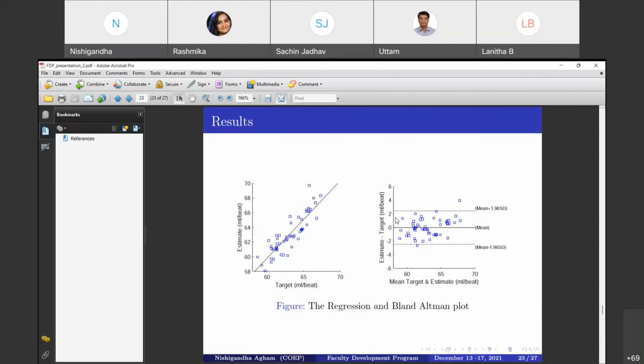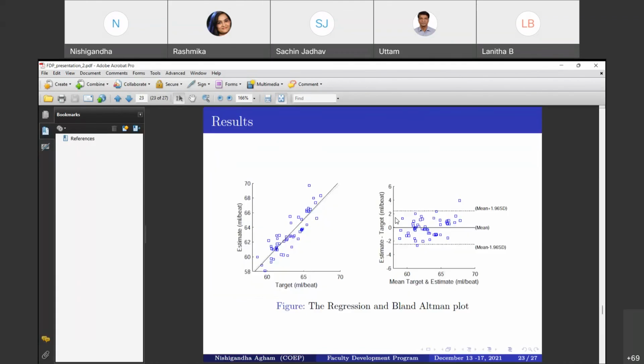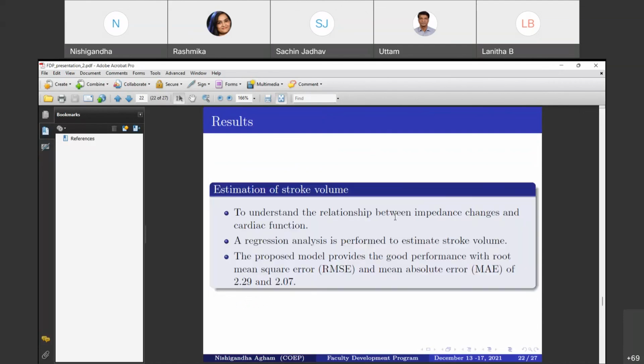We can say that because of the very low evaluation parameters we have used over here, the mean absolute error and the root mean square error, it shows a very small error compared to the existing ones. The errors are 2.29 for RMSE and 2.07 for MAE, which we obtained with our proposed model for the estimation of the stroke volume.